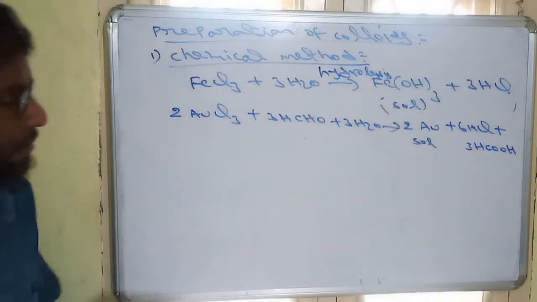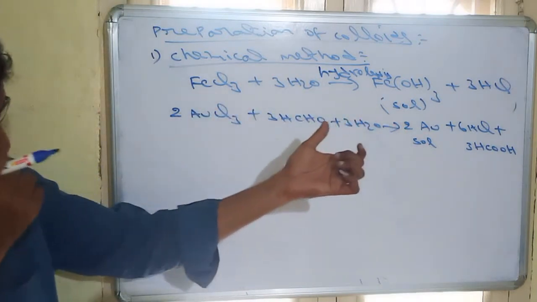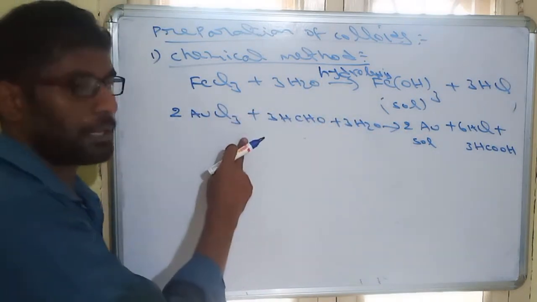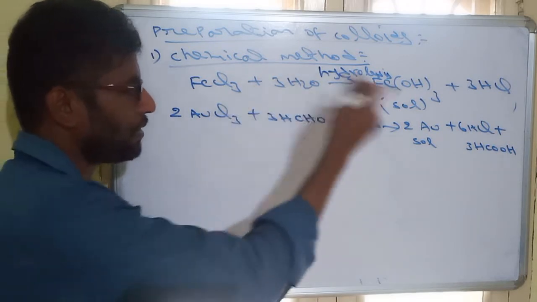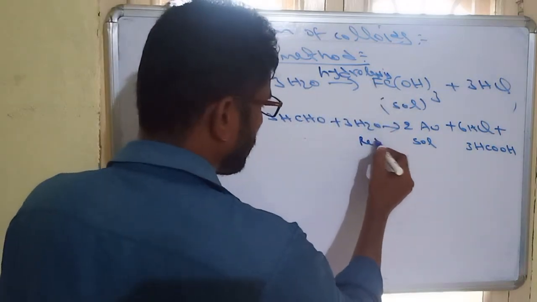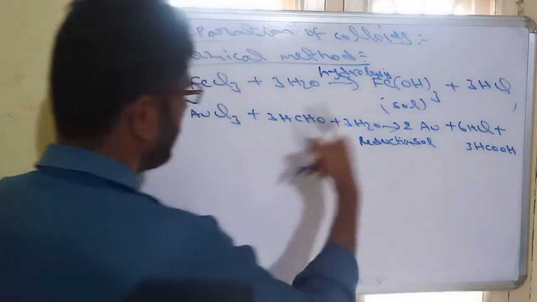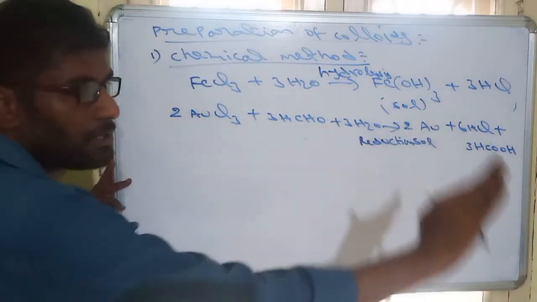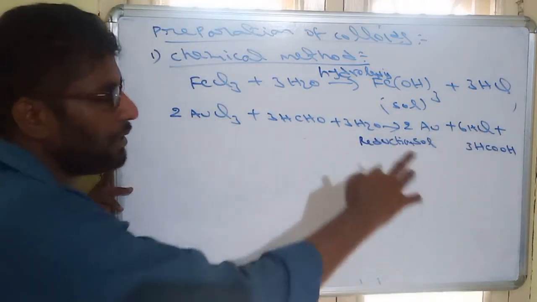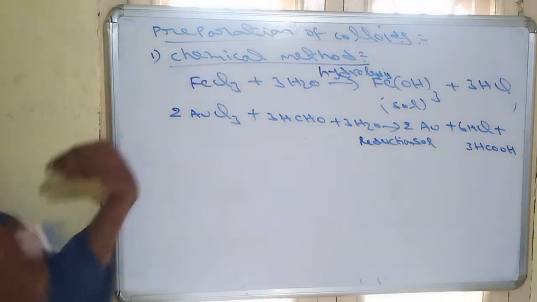So gold sol can be prepared by reduction of AuCl3. Why is it a reduction process? Because Cl, a more electronegative atom, is being removed, and that process is called reduction. So we get gold sol.